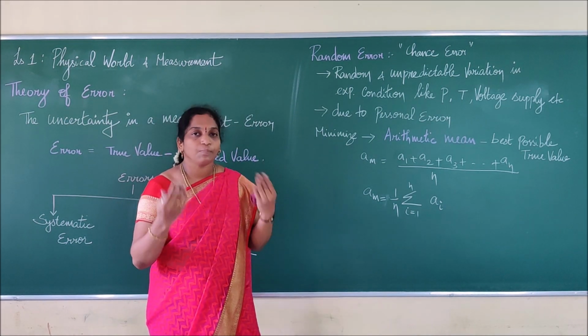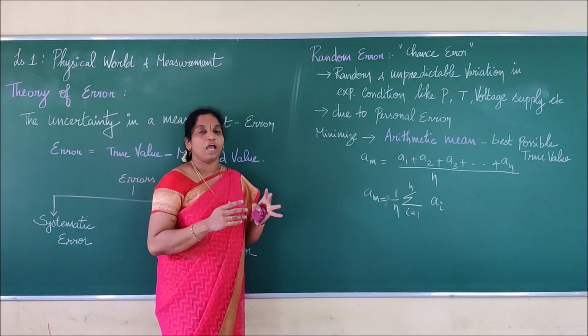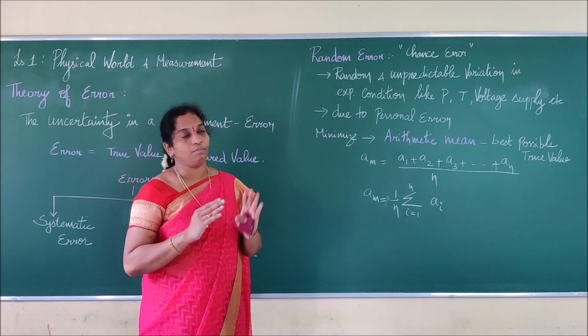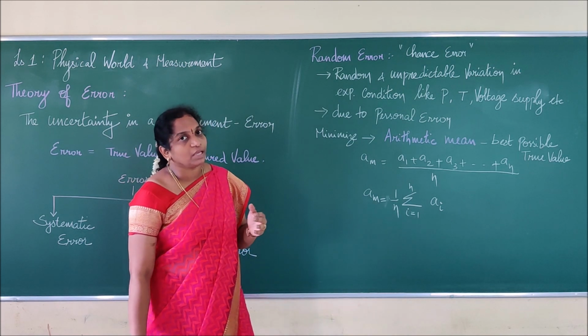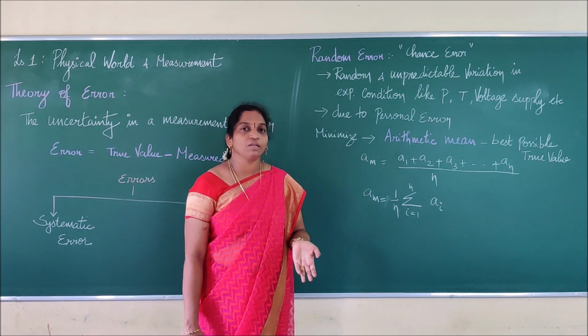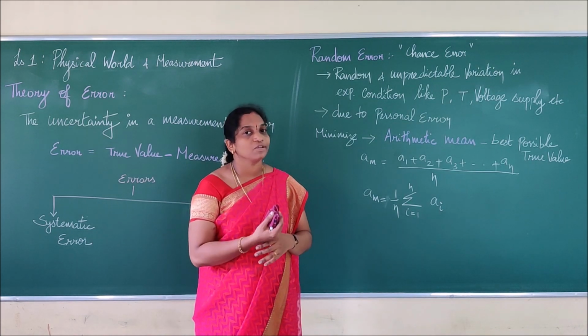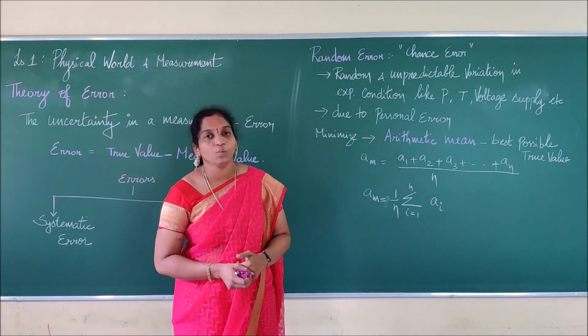So everything depends on us, right? Systematic error or random error, we have to be very careful in our experiments. Then only can the errors be minimized. So how can we minimize this random error? Simply by taking an arithmetic mean. What is that arithmetic mean? We will repeat more experiments, do many readings, take many measurements. We have to add all the values and take a mean value.